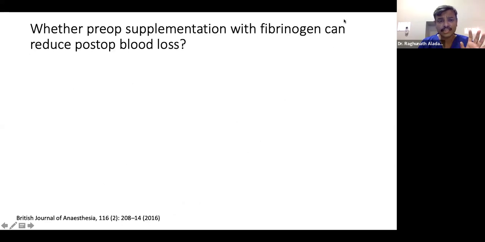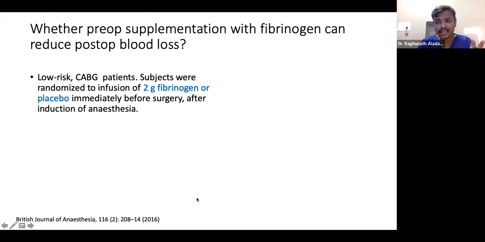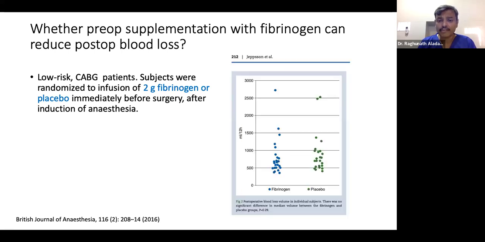So the next question is whether pre-op supplementation with fibrinogen can reduce post-op blood loss. That is the important question. This is pre-operative supplementation with fibrinogen concentrate in cardiac surgeries, a randomized controlled trial by Jepson in 2016. He considered low-risk CABG patients. He gave 2 grams of fibrinogen immediately before surgery, after induction of anesthesia, with respect to placebo.